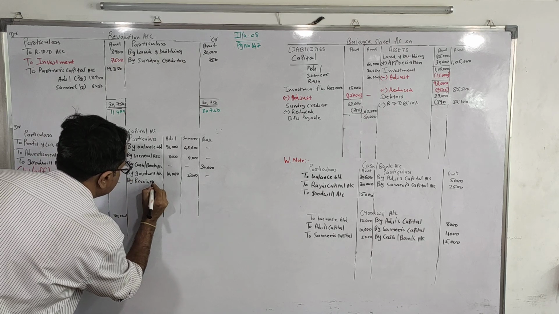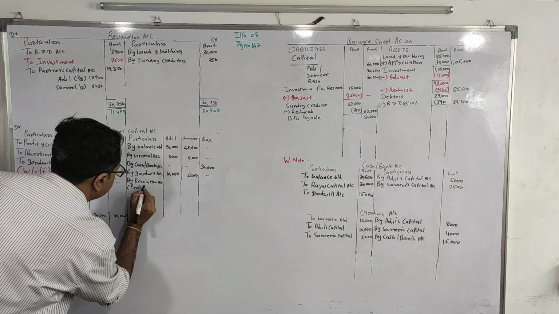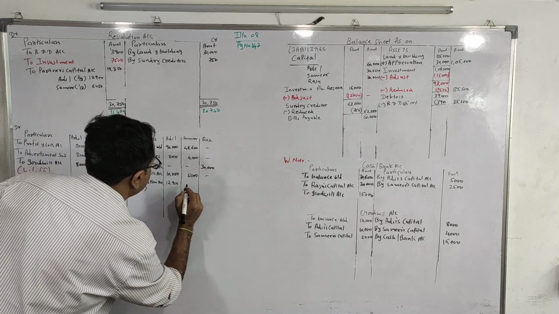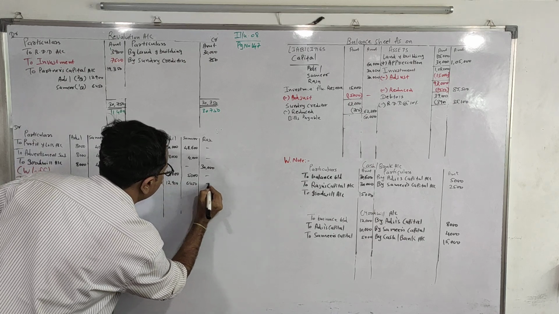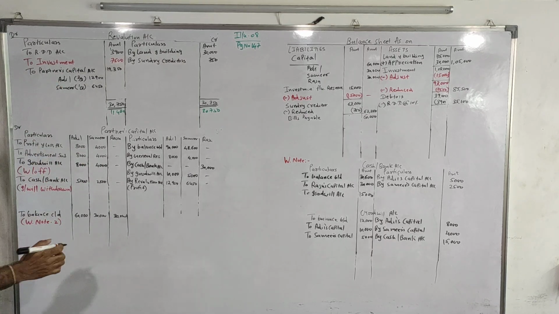By revaluation account, in bracket write profit. 12,900 and 6,450. Now we'll close our partners capital.